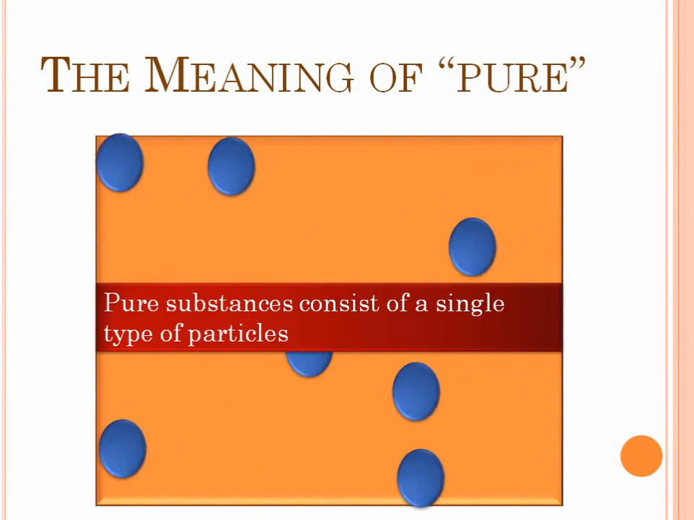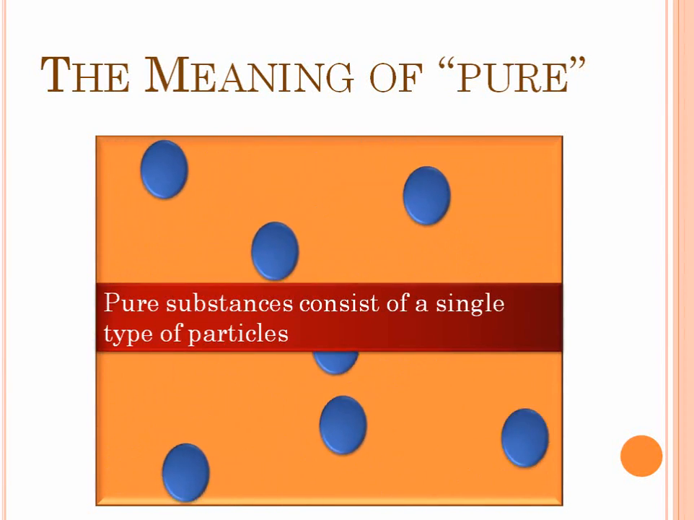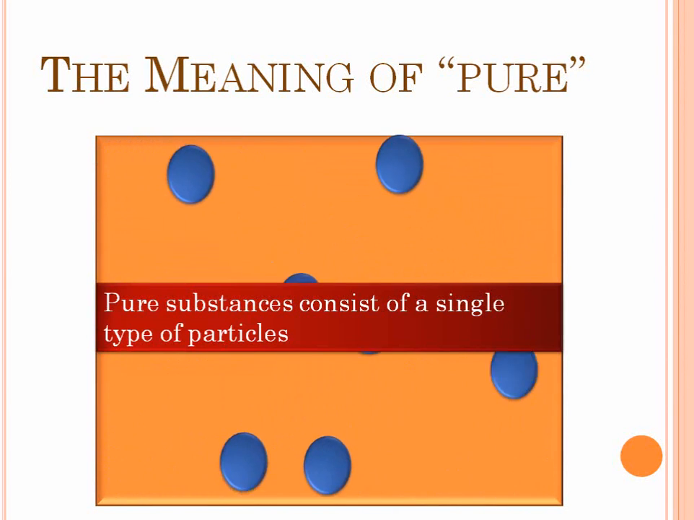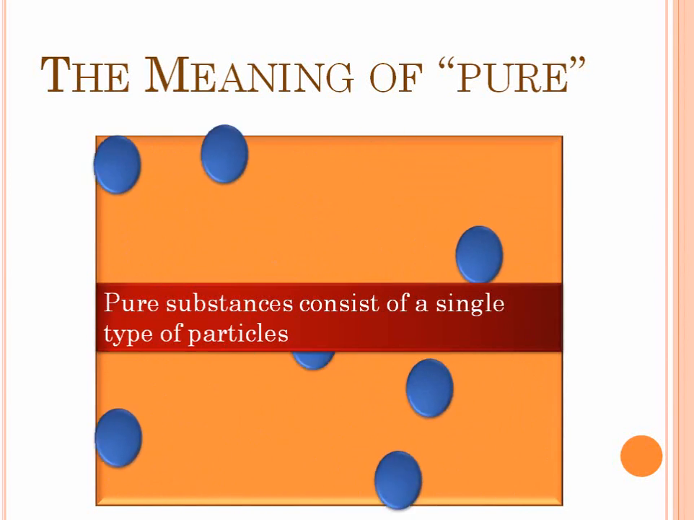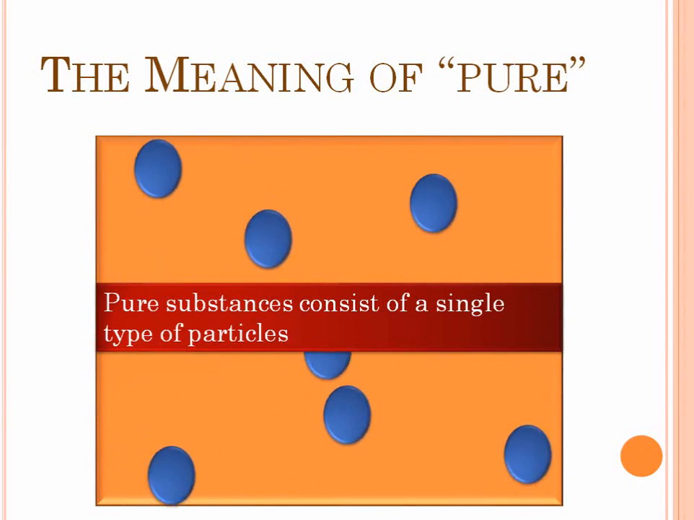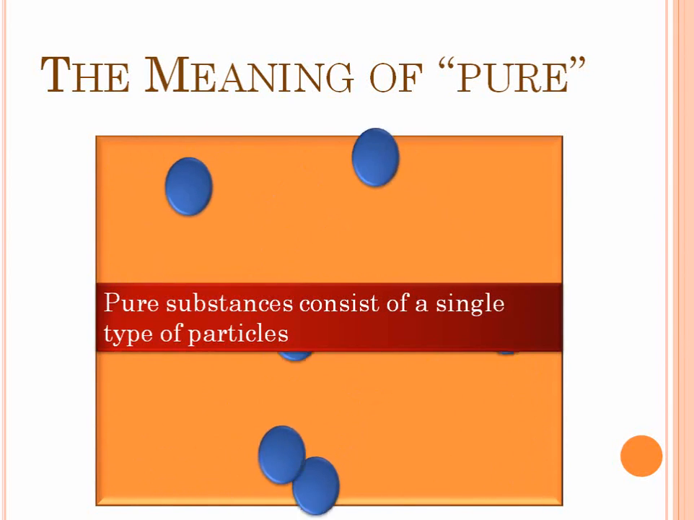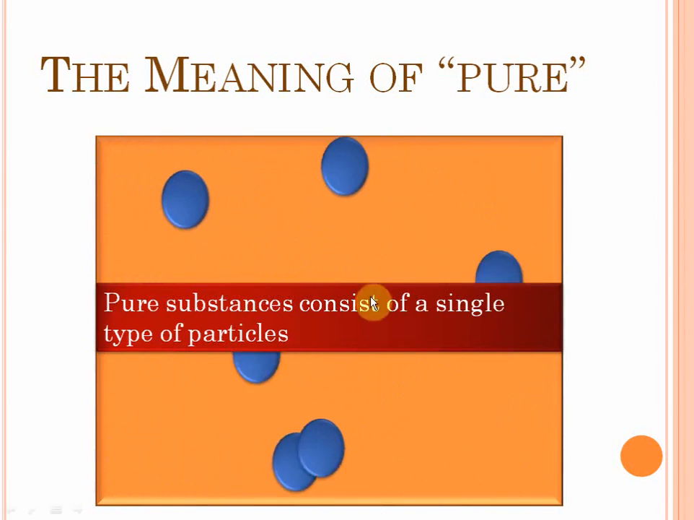If you take water for example, which is a pure substance, water always consists of water particles. Isn't it? No matter what physical process you make water undergo, it will always consist of only water particles. So really, pure substances contain only one single type of particles. This is one important characteristic of a pure substance.